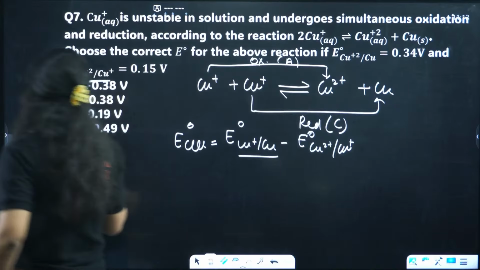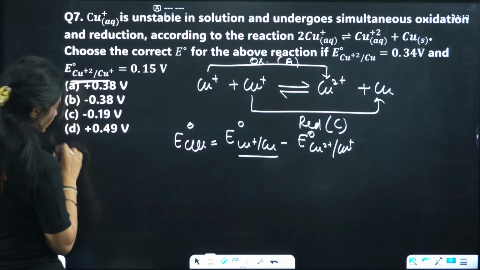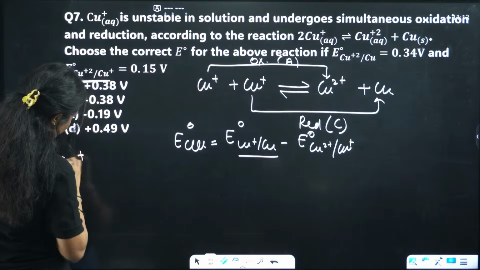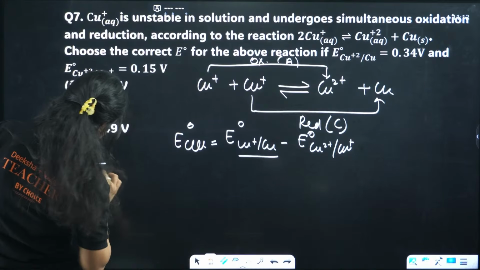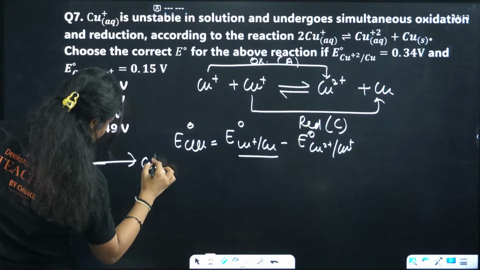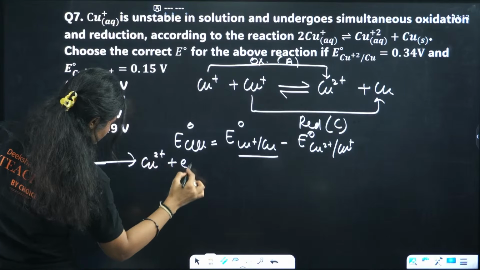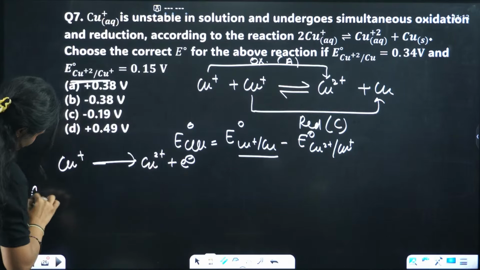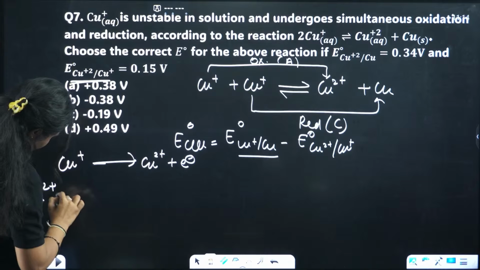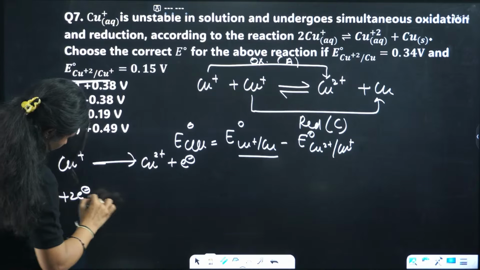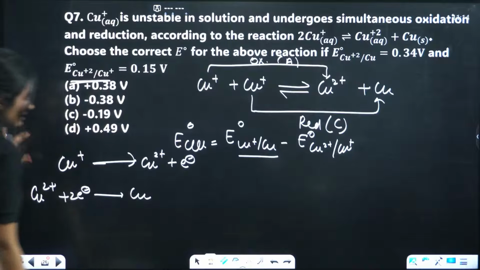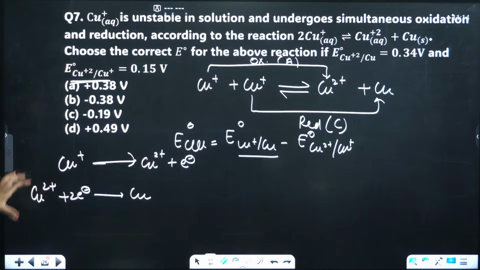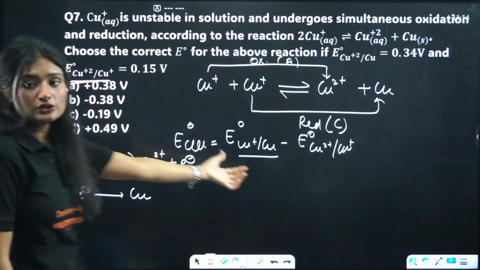How do we calculate it? So I'll write the reaction. Cu+ ... Okay, then from these two reactions I can calculate this value.